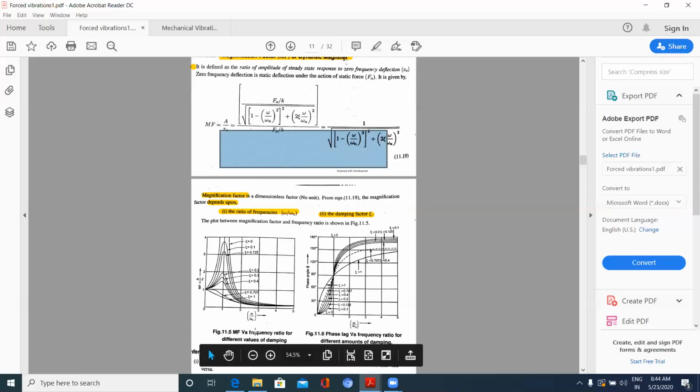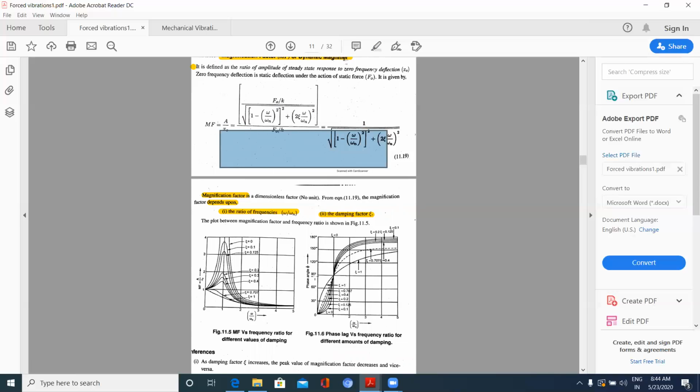As the omega value increases, or the frequency due to the external force increases, that is, the numerator omega value is increasing when compared with the denominator natural frequency, then the magnification factor is reducing, that is, the amplitude will be reduced. That you can see from this graph.